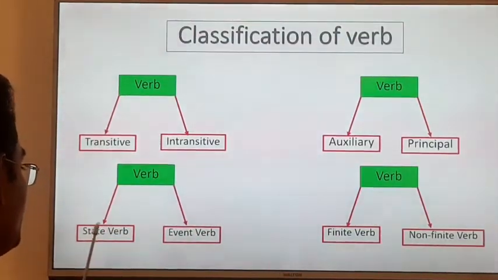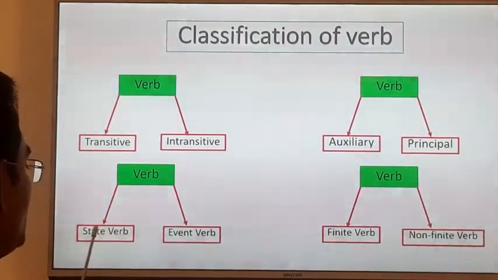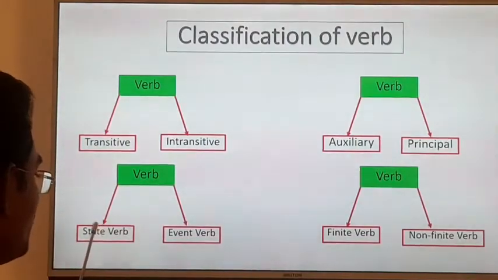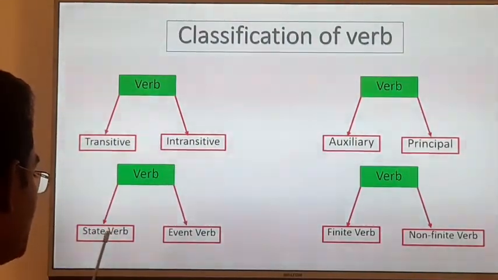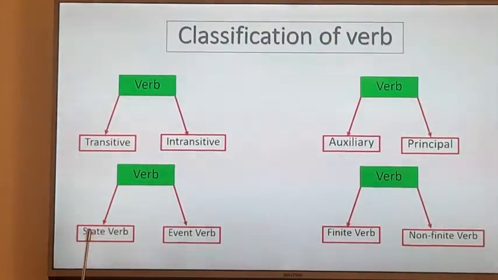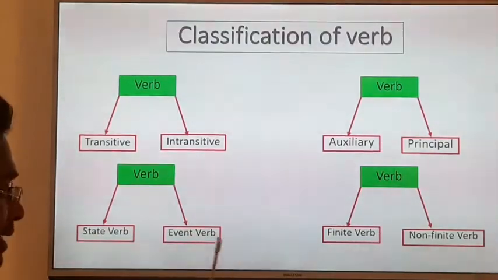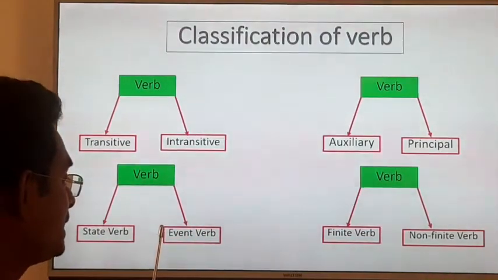We cannot change the voice of a state verb, because a state verb expresses mental condition, emotion, and feelings. That is why we cannot change its voice, though it has an object. We can change the voice of an event verb. An event verb is also one kind of transitive verb, and it describes an event. That is why we can only change the voice of an event verb.